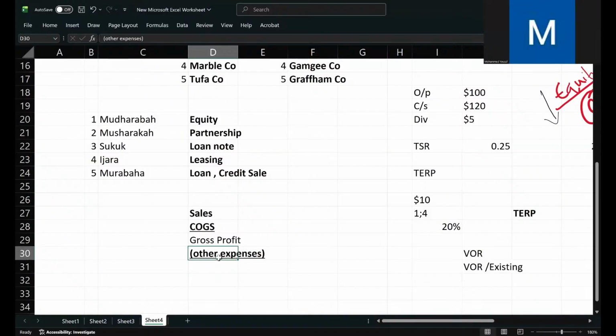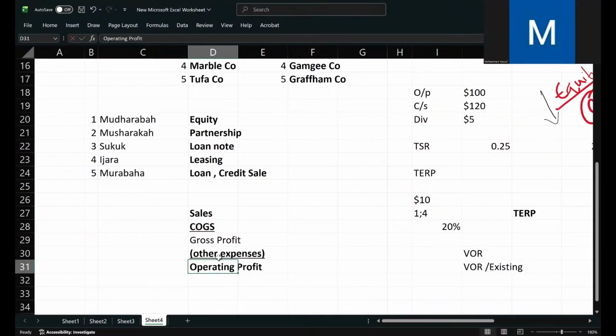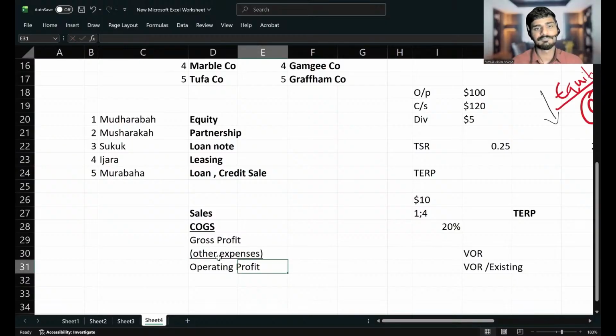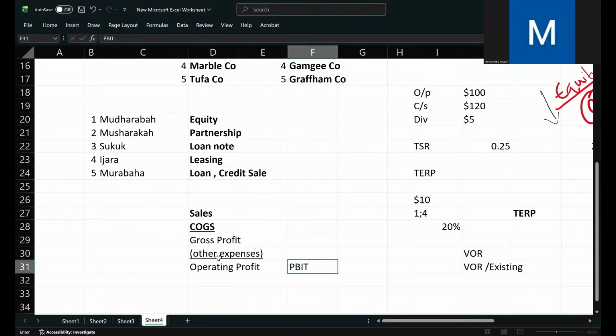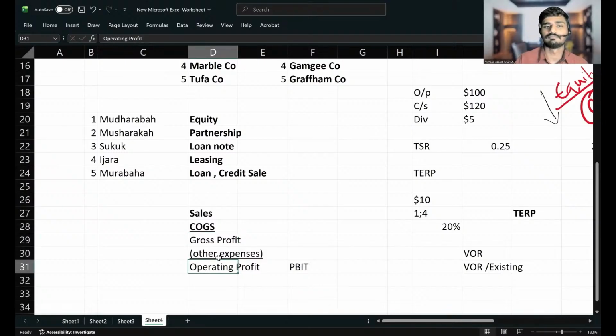Operating profit is also known as PBIT, profit before interest and tax. Gross profit will be equal to operating profit when other expenses are zero. Then this is operating profit, PBIT.